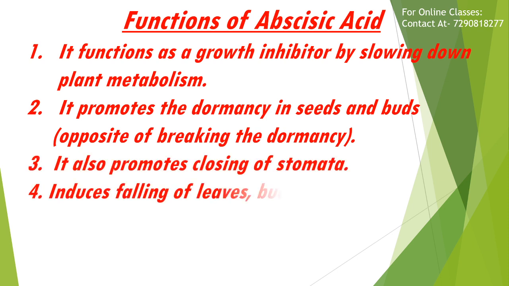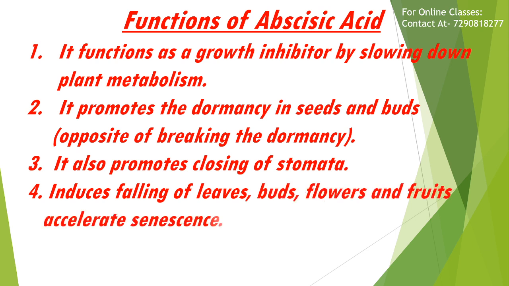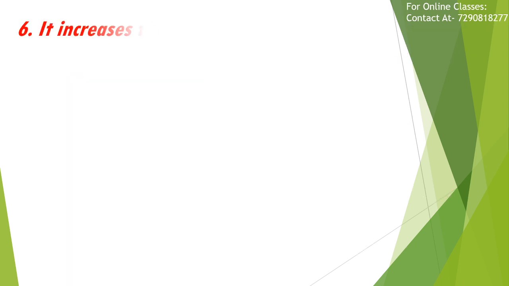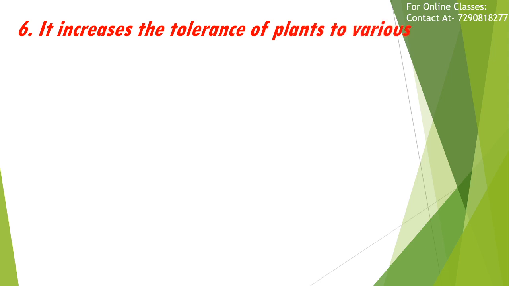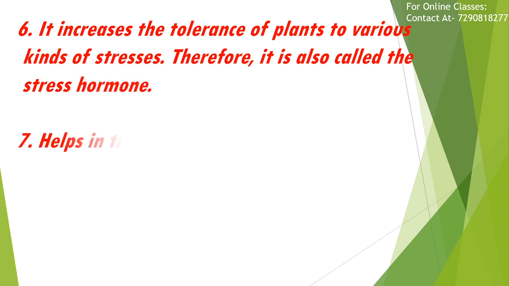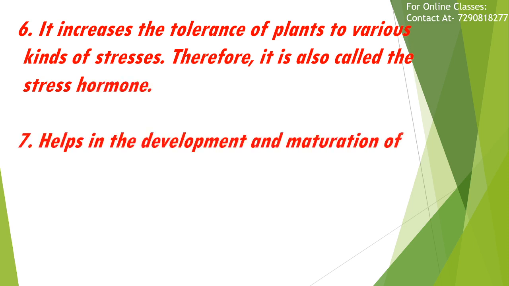It promotes falling of leaves, buds, flowers and fruits and accelerates senescence. It inhibits seed germination. It also increases the tolerance of plants to various kinds of stresses. Therefore, it is also called the stress hormone. It helps in the development and maturation of seeds.